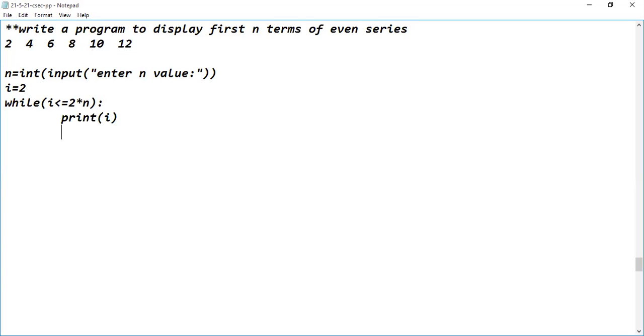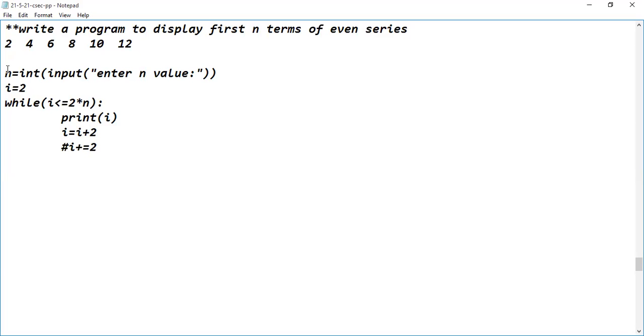If you analyze two consecutive terms of the even series, the value is incremented by 2. On the basis of that, I'm writing this statement. Or even I can write i plus equal to 2. Even I can write this statement.